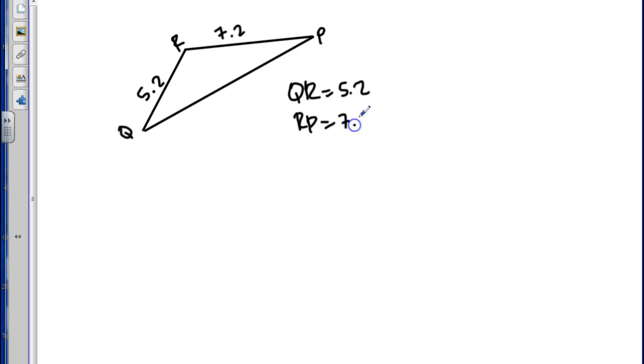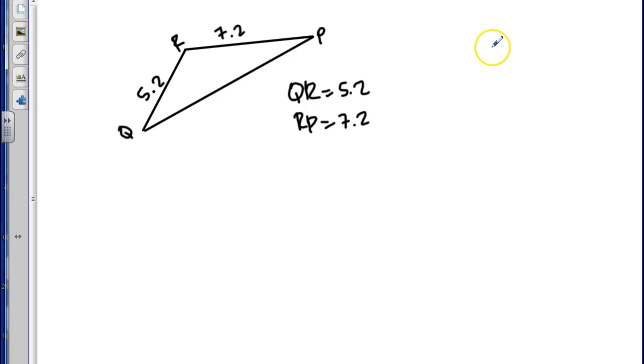RP is 7.2. So can you tell me in general what the length of QP could be or could not be? Well, we know that these two sides have to be bigger than this side.